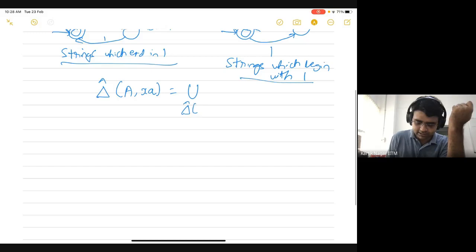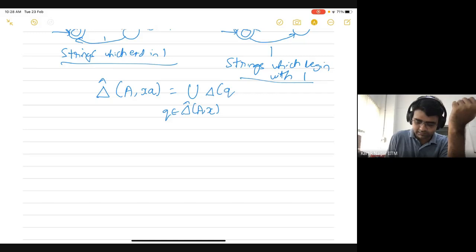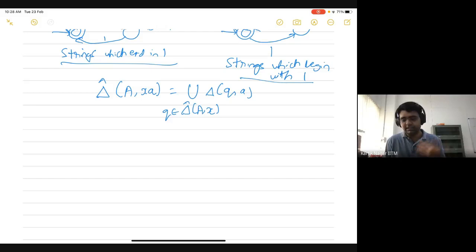This is delta hat of A comma X. So we have Q belongs to delta hat of A comma X, and then you consider all the states that you can reach in the next step. So this is delta of Q comma A. In an NFA, this will be the set of all states that you can reach if you begin in a state in A and then process the string XA.